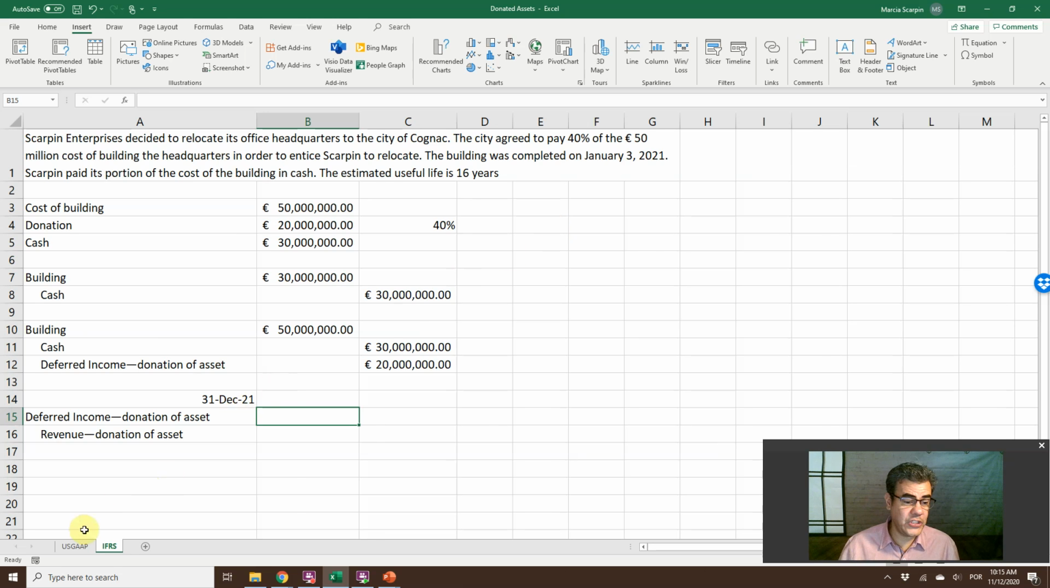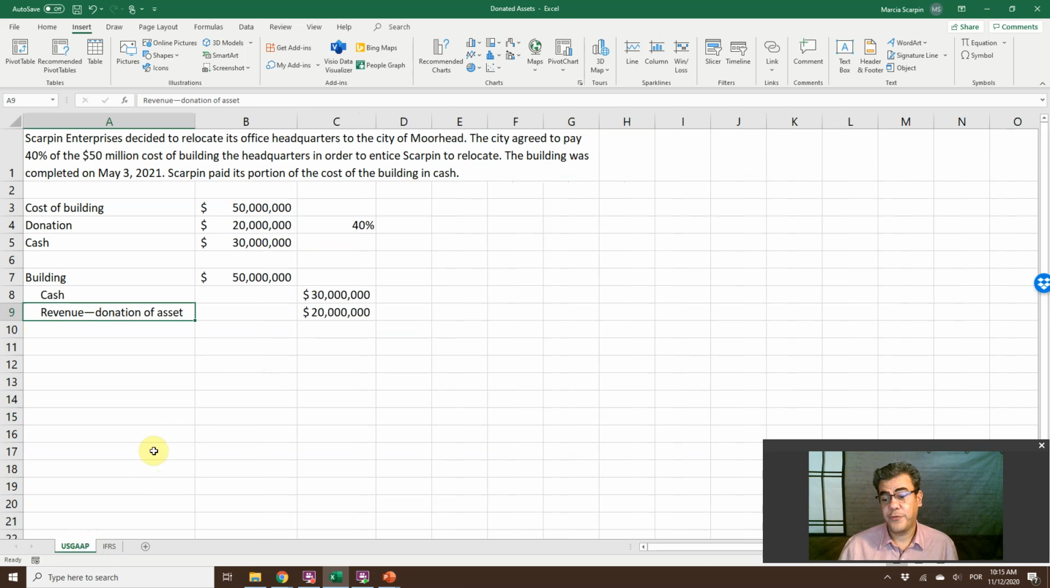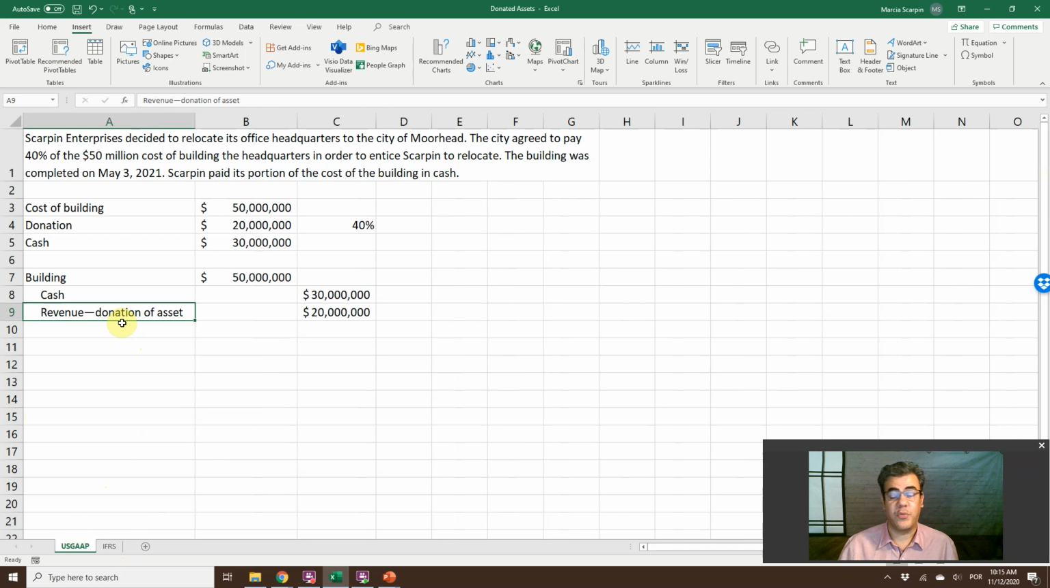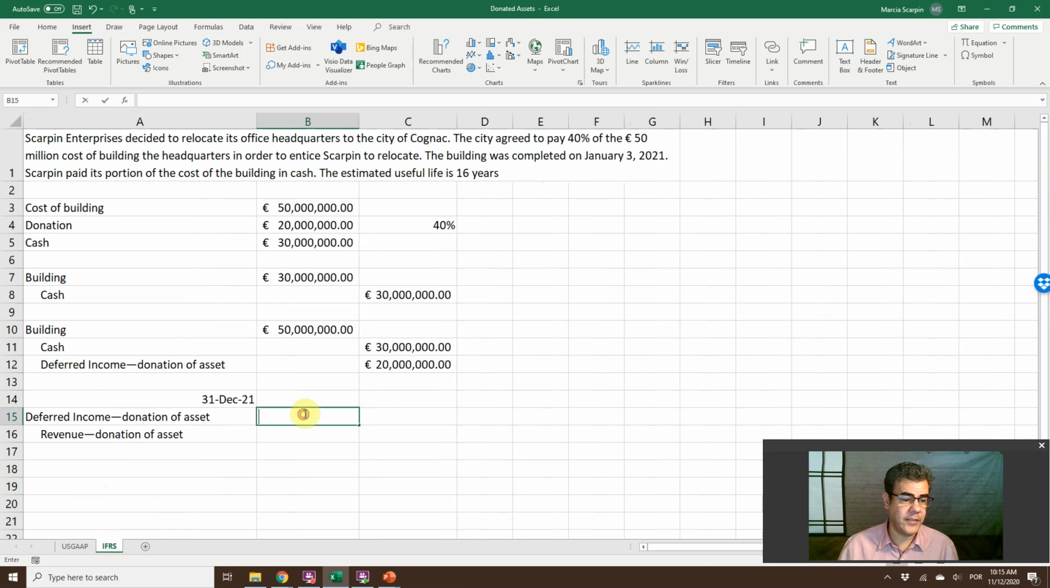And here on the same sheet, we also have the US GAAP formulas. So you can also come here. The only difference is US GAAP, we don't consider deferred income, we consider revenue when we get the grants. Okay, so here, how do we do that?